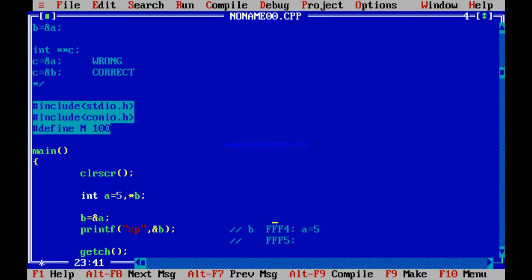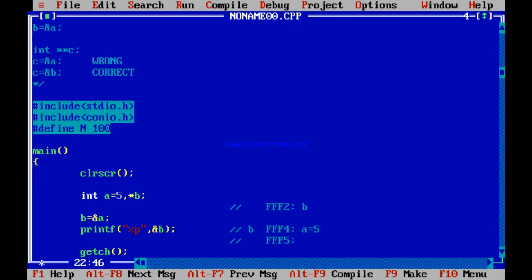That means FFF2. Here you will see one very interesting thing. FFF2 is containing B. Is not so? I am printing the address of B. B is FFF4. If I print B, it prints FFF4 because B is FFF4 itself. But I am printing address of B, and it is printing FFF2.